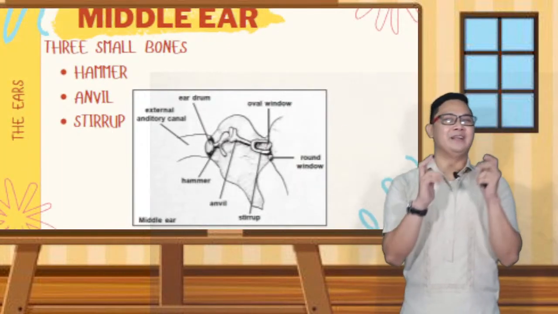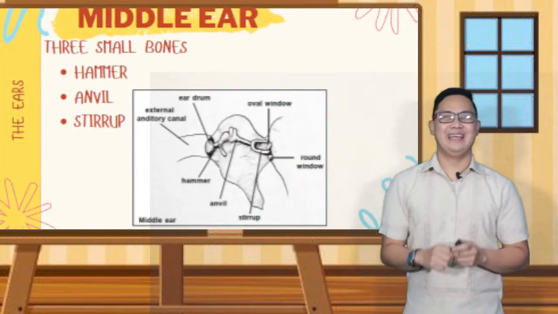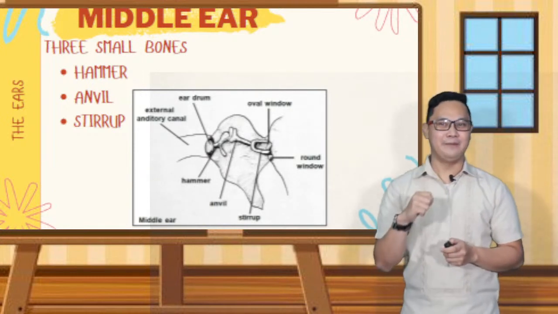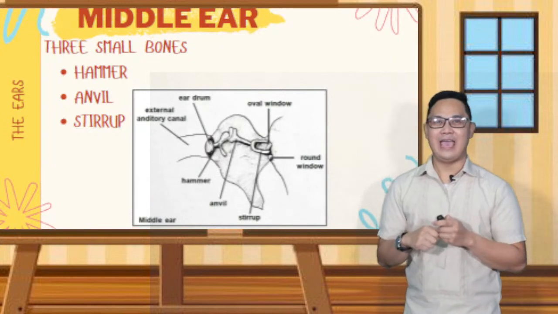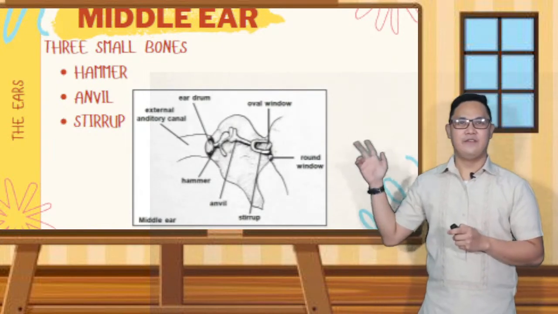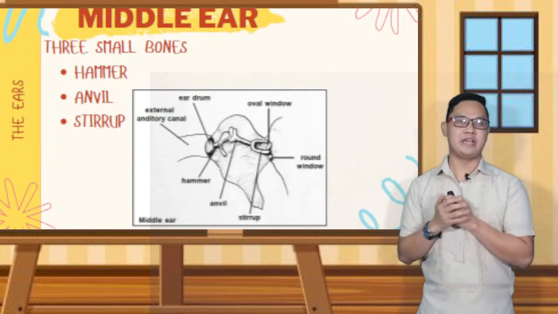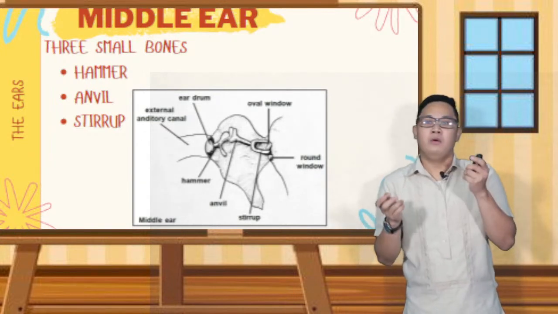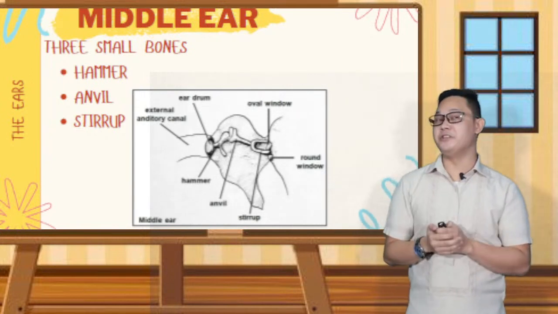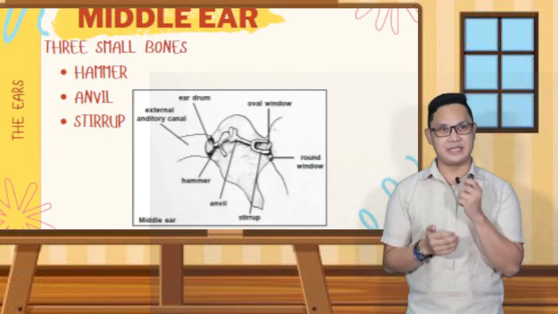So, the middle ear has small bones: the hammer, the anvil, and the stirrup, as you can see in the picture of the anatomy of the middle ear. Do you know that the 3 small bones found in your middle ear are the smallest bones in your body? It sounds cool, right?